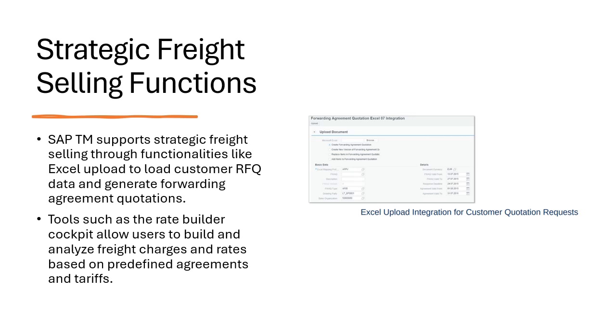This figure actually shows the process of uploading customers' RFQ Excel sheets into SAP TM. Users can map the data fields from the Excel sheet into the system to create or update a forwarding agreement quotation. Custom mapping profiles are also used to ensure data is interpreted correctly in SAP TM.